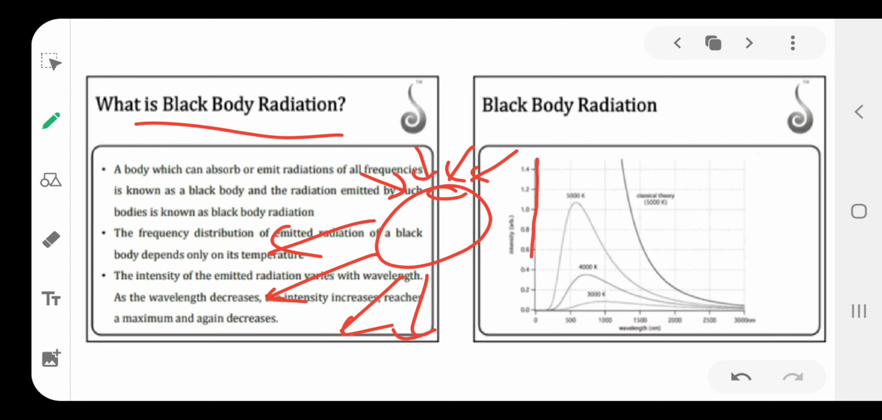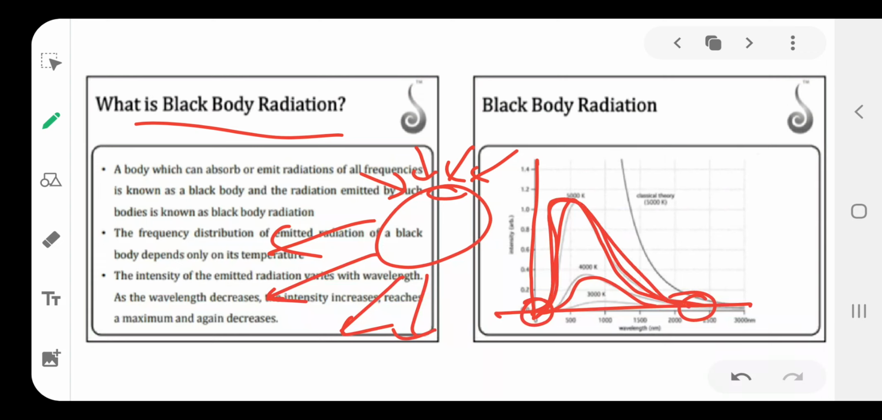In black body radiation, intensity is taken on the y-axis and wavelength on the x-axis. Along with wavelength, intensity increases to a maximum and then decreases. At lower and higher wavelengths, intensity is very small. If temperature is increased, the peak shifts towards the left, that means the lower wavelength side. So that is about black body radiation.